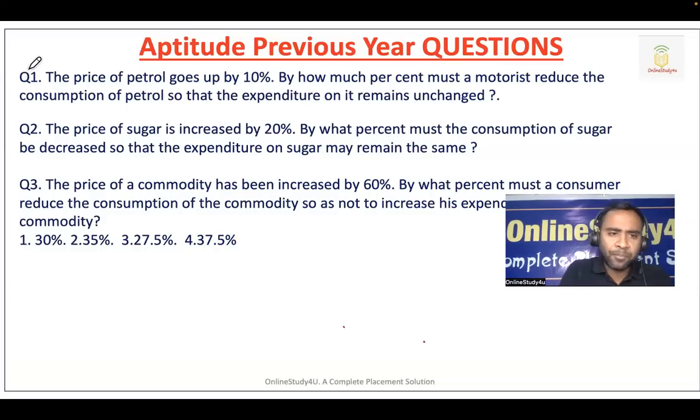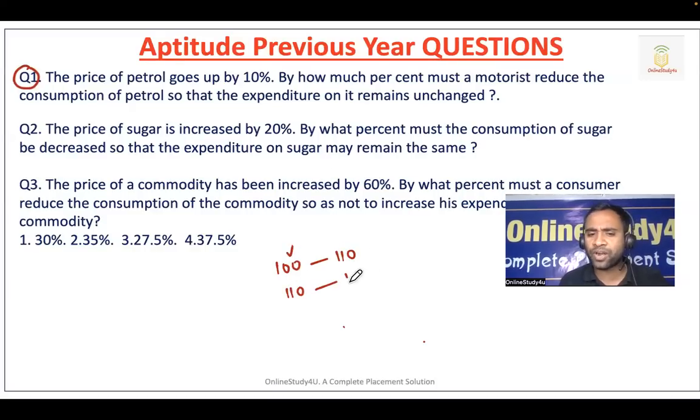Now, question number 1. The price of petrol goes up by 10%. By how much percent must a motorist reduce the consumption of petrol so that the expenditure on it remains unchanged? So earlier it was 100 and 10% increment means 110, but they want expenditure to remain same. So again from 110 it will become 100 rupees. So there is a reduction of 10 rupees on which value, 110. You have to calculate percentage, multiply by 100. So 100 by 11 means around 9%, right?